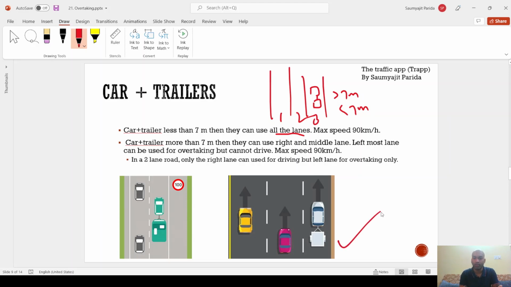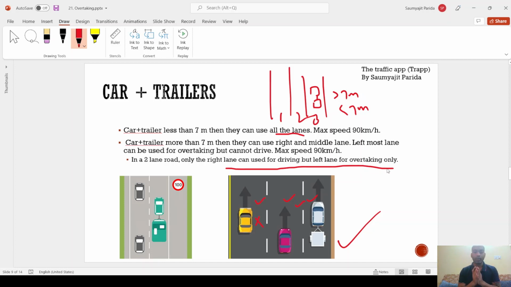For example, if it is less than 7 meters, this car can use this lane as well as this lane, both for driving. But if it is more than 7 meters, then it is allowed to use only this lane and this lane. But this lane can only be used to overtake, not to drive there. In case of a 2-lane road, only the right lane can be used for driving, but the left lane can be used for overtaking only.